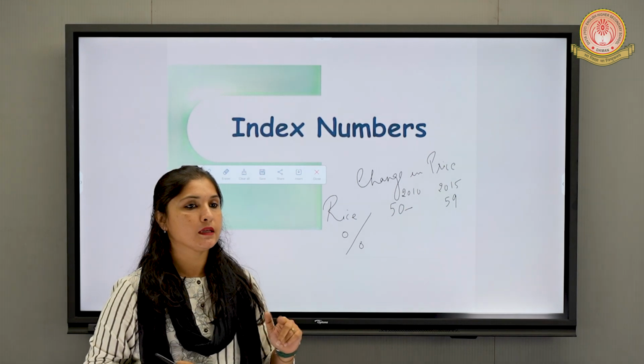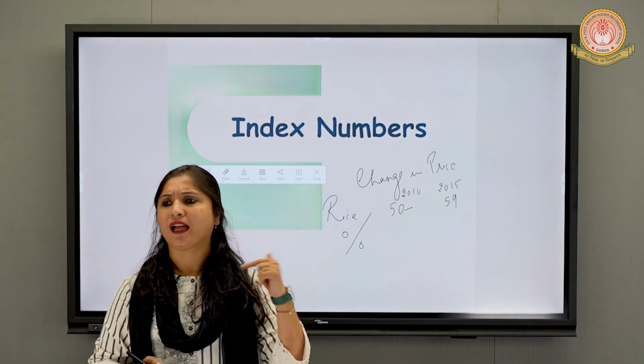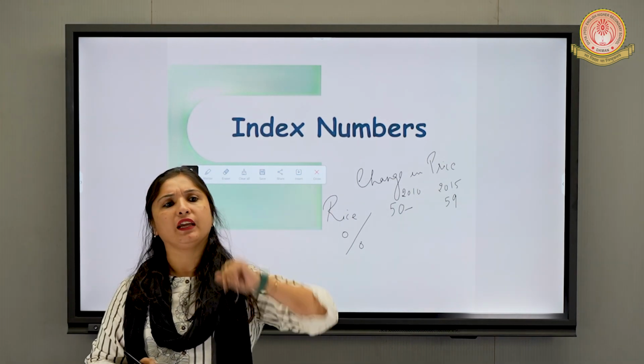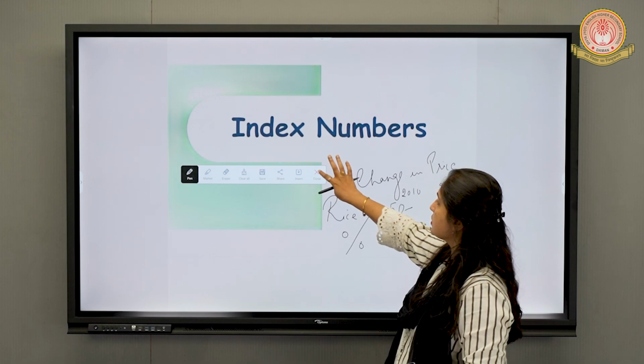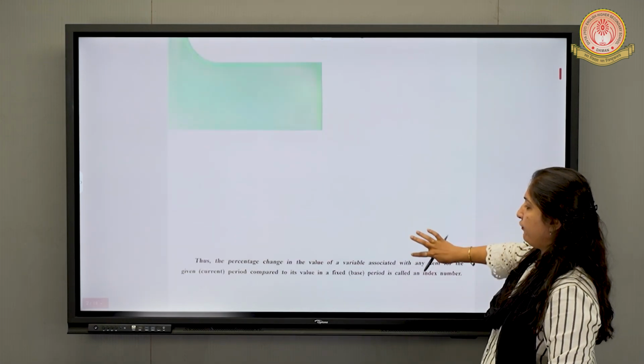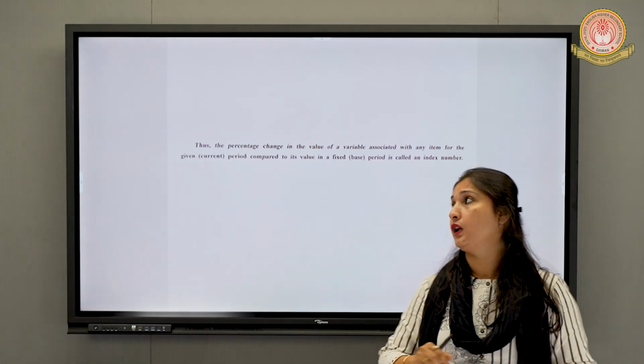What is index number? It is the change in the price of any item of the current year compared with that of the base year. The definition of index number will come for 1 mark, so you have to make this definition clear.